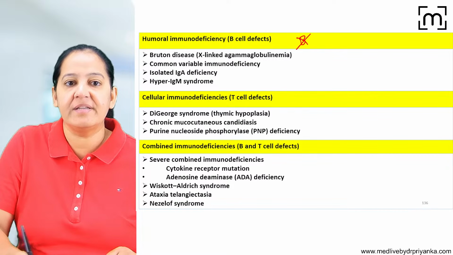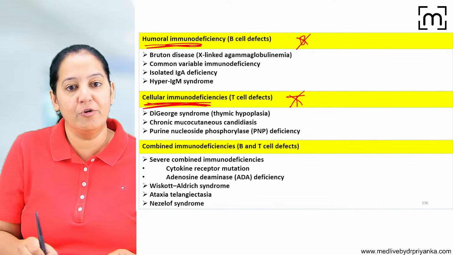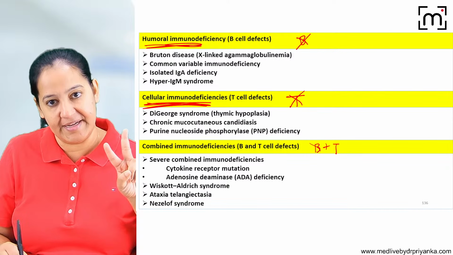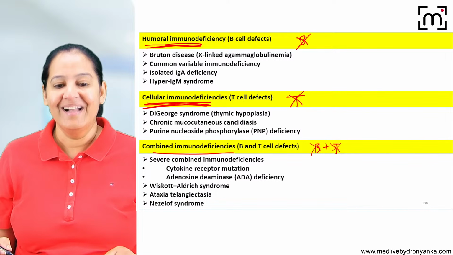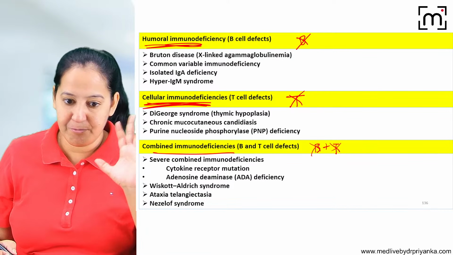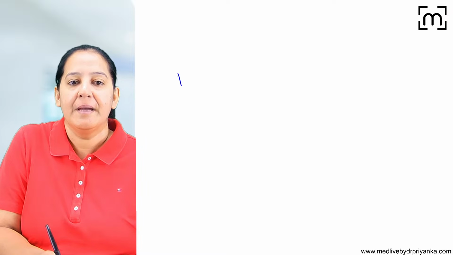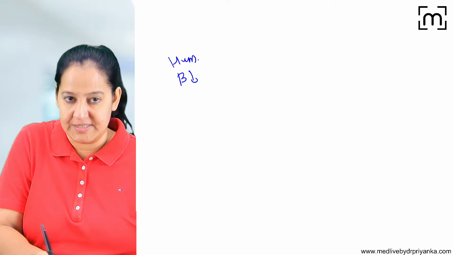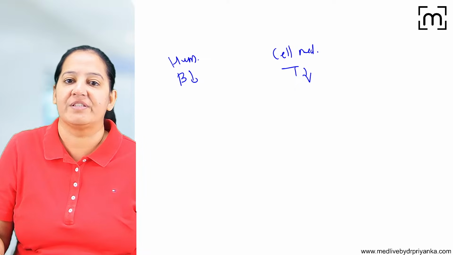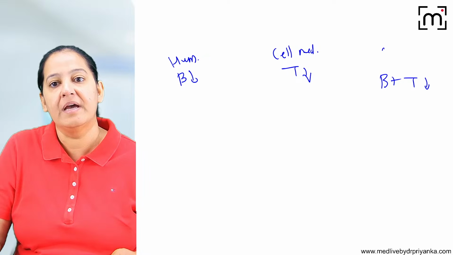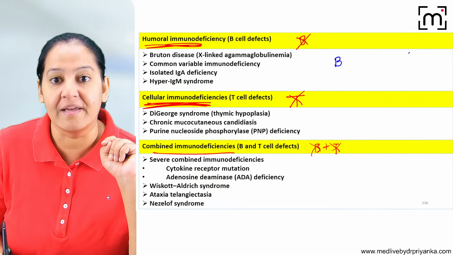If B lymphocytes are deficient, it is known as humoral immunodeficiency. If T lymphocytes are deficient, it is known as cellular immunodeficiency. If both of them, B and T, are deficient, it is known as combined immunodeficiency. How many of you got it? Okay. You have to learn the examples. Then one prototype disease I will explain in detail. So in humoral immunodeficiency, the mnemonic is big camera.